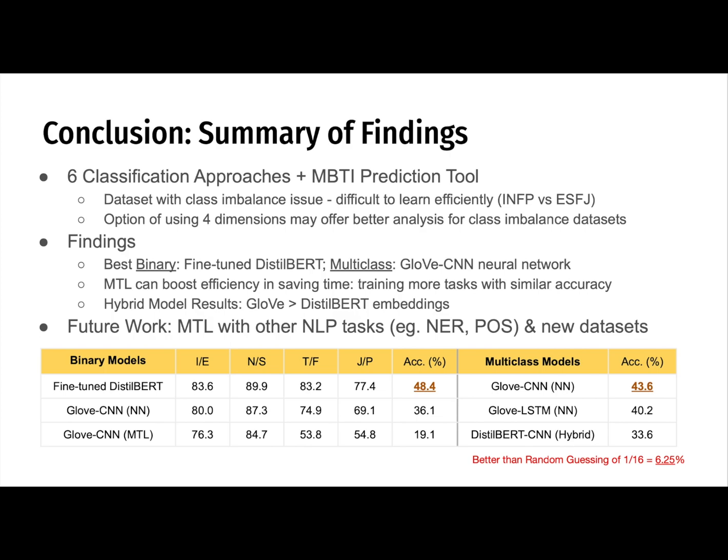Overall, the models had better performance than the random guessing of MBTI types at 6.25% accuracy. Multitask learning has shown that learning several tasks simultaneously can increase efficiency and save time, where adding more classes to the multitask model had obtained similar accuracies. Through the hybrid CNN model, GloVe embeddings are more suitable than DistilBERT embeddings for this dataset as there were diminished results. In addition, future work can consider multitask learning with other natural language processing tasks and other MBTI labeled datasets.